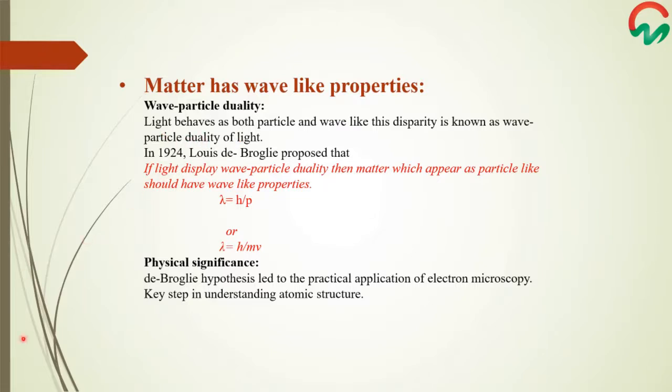In 1924, Louis de Broglie proposed that if light displays wave-particle duality, then matter, which also appears particle-like, should have wave-like properties. So he put forward his idea into a quantitative scheme and gave an equation where lambda is equal to h by p. He argued that both light and matter obey this equation because the momentum of a particle is given by mv. This equation predicts that a particle of mass m moving with a velocity v will have a de Broglie wavelength where lambda is equal to h by mv.